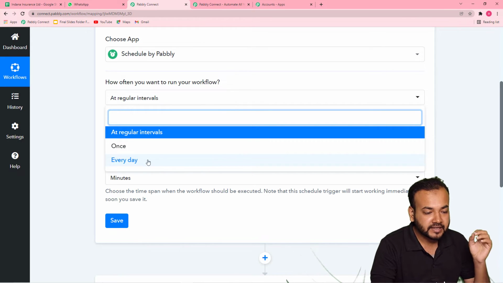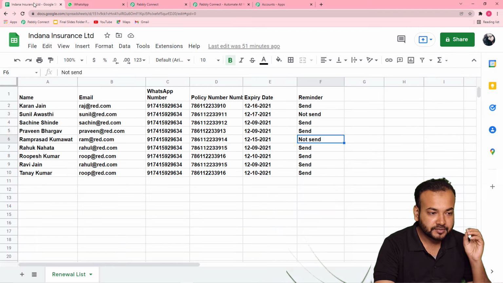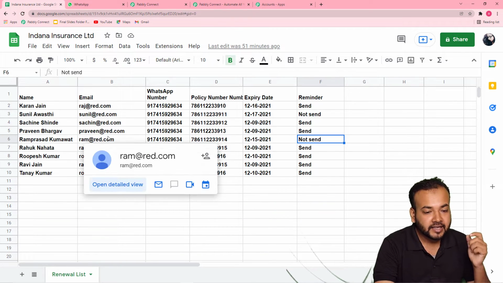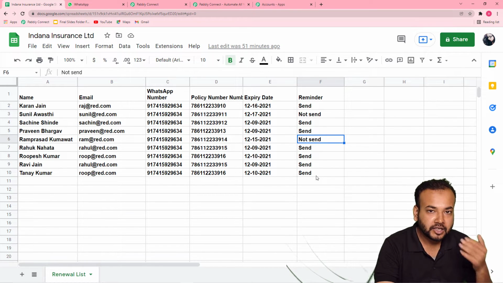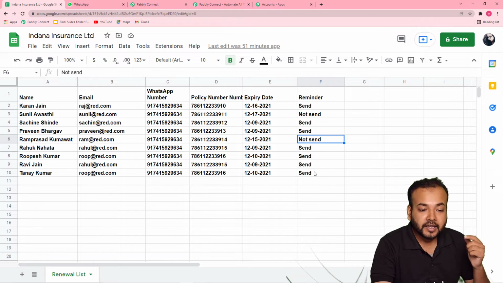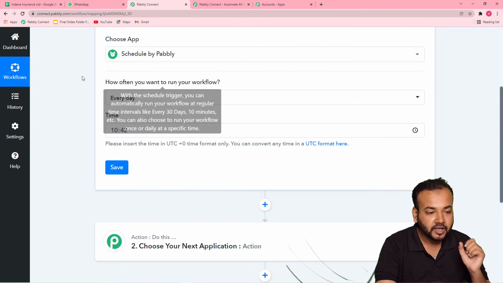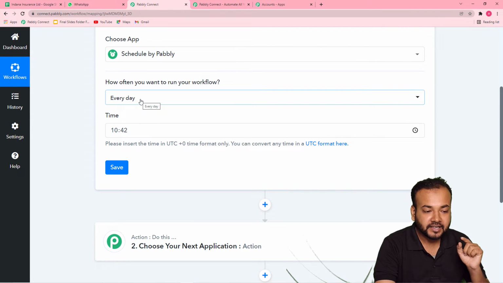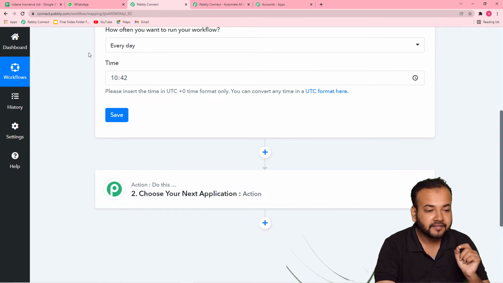If I select every day, this workflow will run every day and check our spreadsheet every day, and check if any person's policy expiry date is coming up in the near future or not, and match it with today's date. If today's date is the date which is 7 days before the actual expiry date, this workflow will run and the message will be delivered. So I'm selecting every day here. This means this workflow will run every day and check our spreadsheet every day.